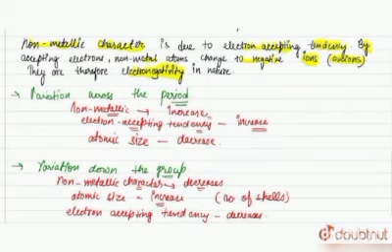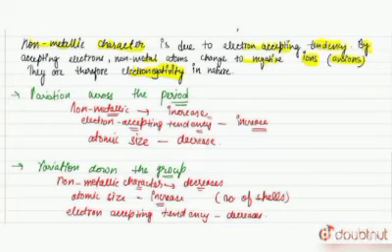Next, and the last variation, is non-metallic character. We can call this electronegative character. Non-metallic character is due to electron acceptance; it is the tendency of an atom to gain electrons and form a negative ion. What we have seen in metallic is the tendency to lose electrons, but non-metallic is the tendency to gain electrons. And what is the variation across the period? Non-metallic character will increase from left to right across a period. So halogen is the most electronegative or most non-metallic element.